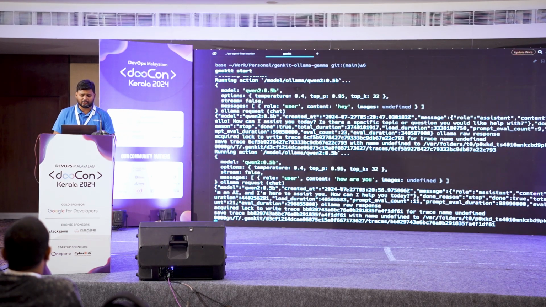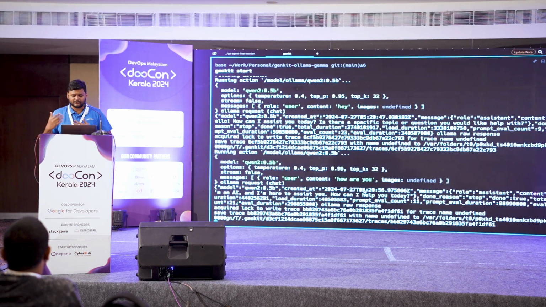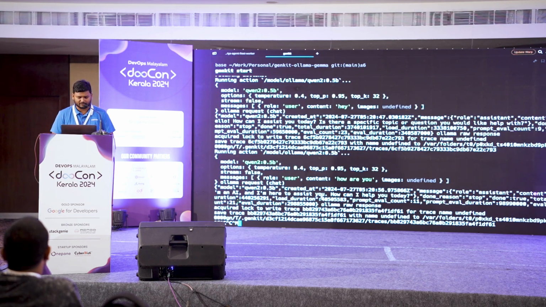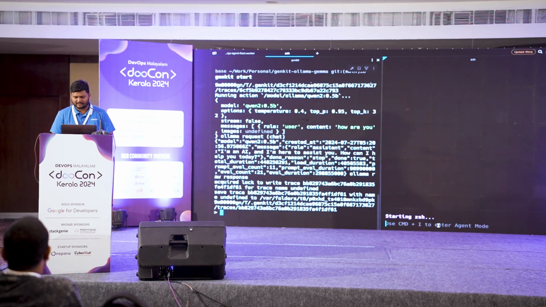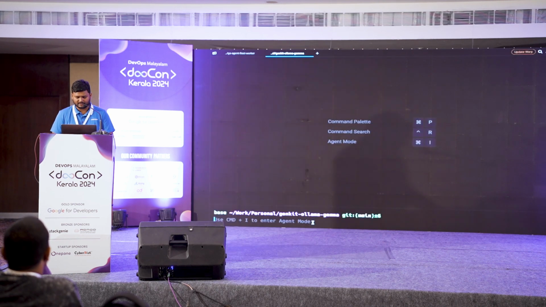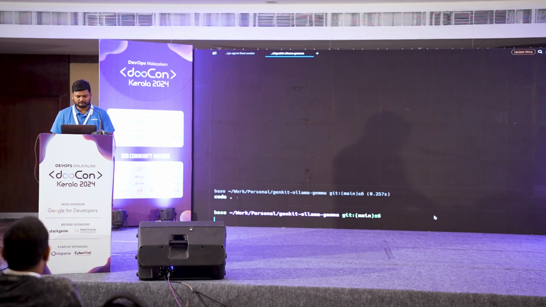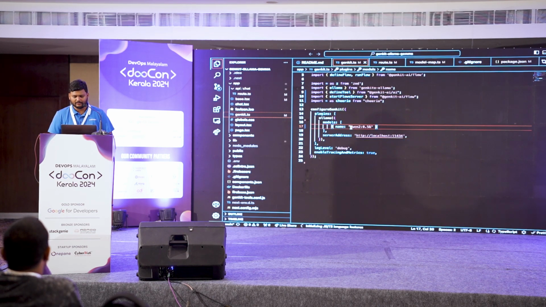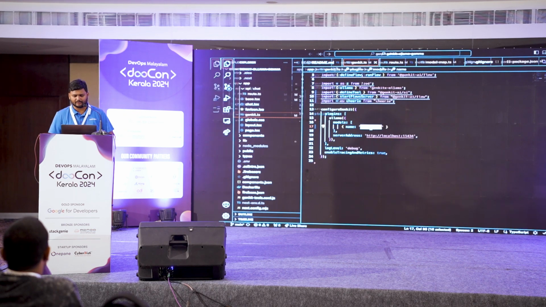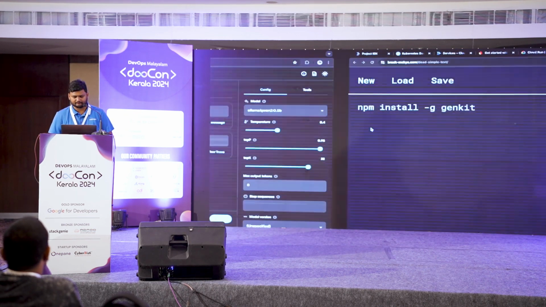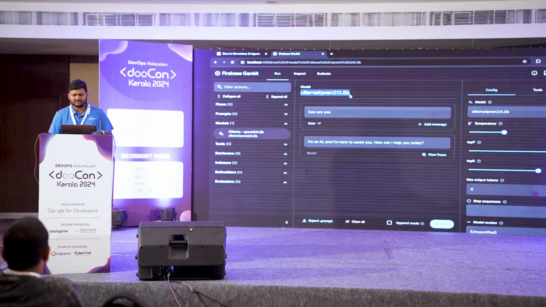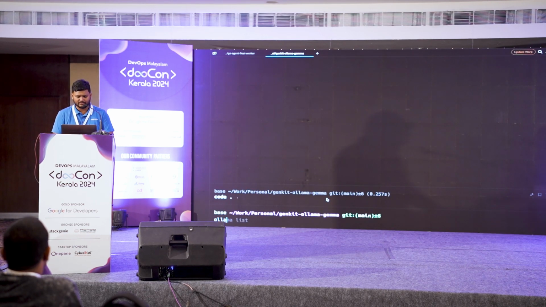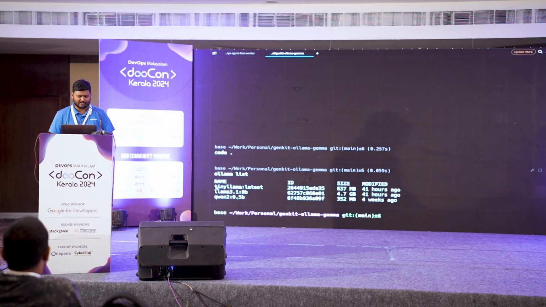If I want to use another model, as I said, the best part of Genkit is you can use multiple models. If I'm not going to show you that, that will be wrong. Let me split this, and let me close this pane. Let me open the code editor, and here you see it's the Ollama model Qwen 2 0.5b, as I showed you in the UI itself. This one, right? So I'm just going to change this. I also have other models installed. I think you saw when I did ollama list, I have TinyLlama, I have Llama 3, and let me just go ahead with, let's say, TinyLlama latest.